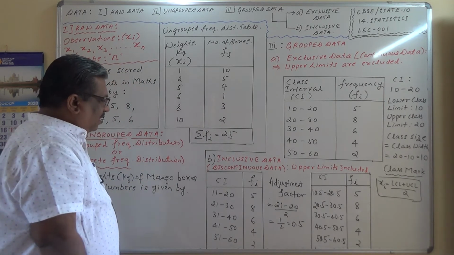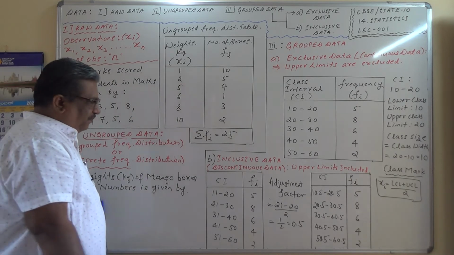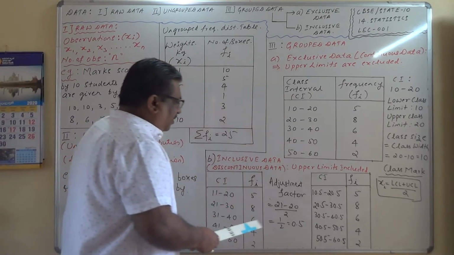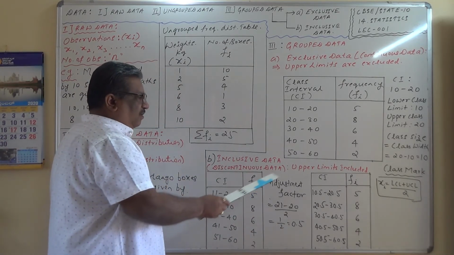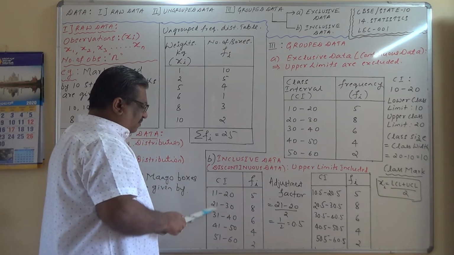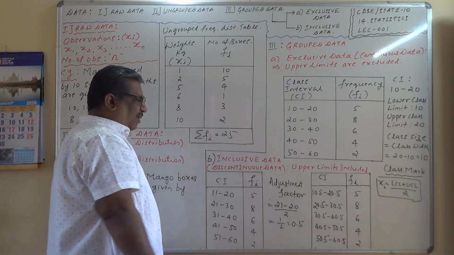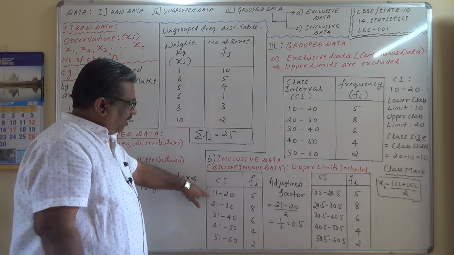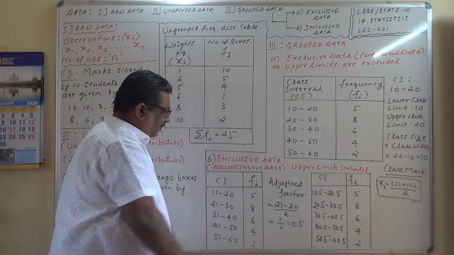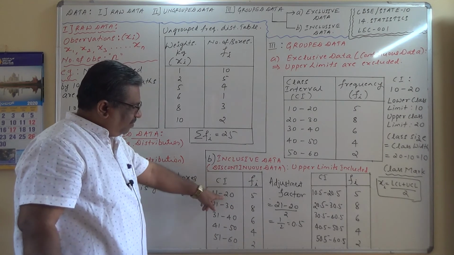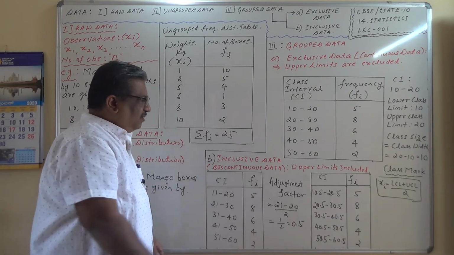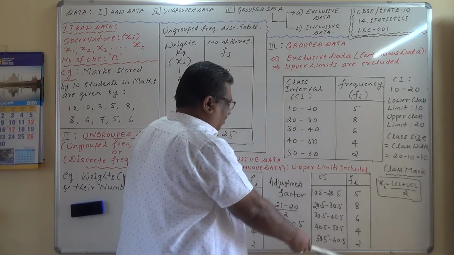So, I hope you understand here how to convert inclusive to exclusive data. I was explaining about the adjustment factor. Subtract it from the lower limits and add the adjustment factor to the upper limits. Here 11 minus 0.5, 10.5, 20.5, 30.5, 40.5, 50.5. You can get these readings and add this 0.5 to all the upper limits: 20.5, 30.5, 40.5, 50.5, 60.5. And the frequency, of course, does not change, you keep it as it is.